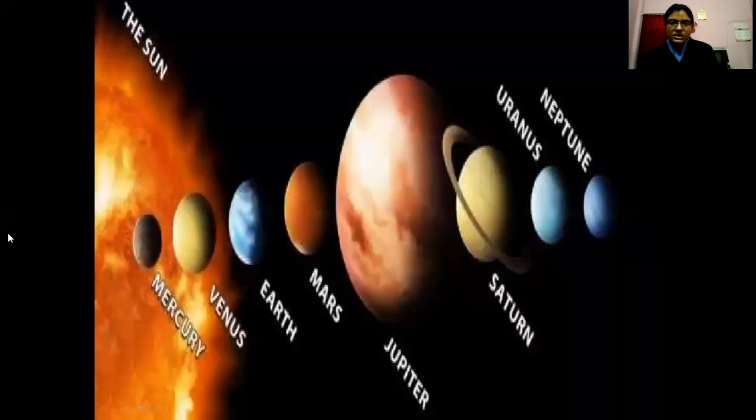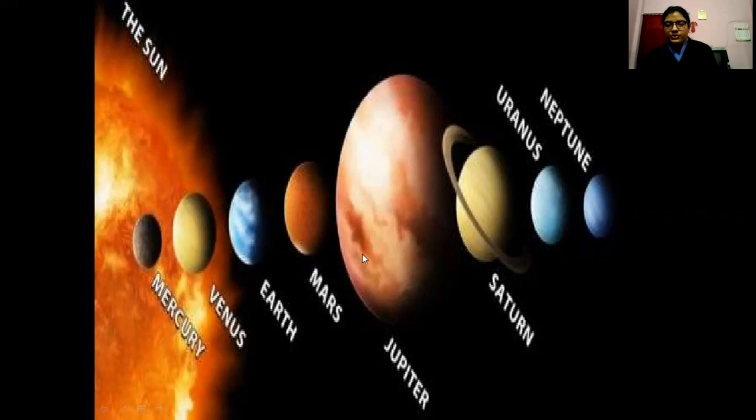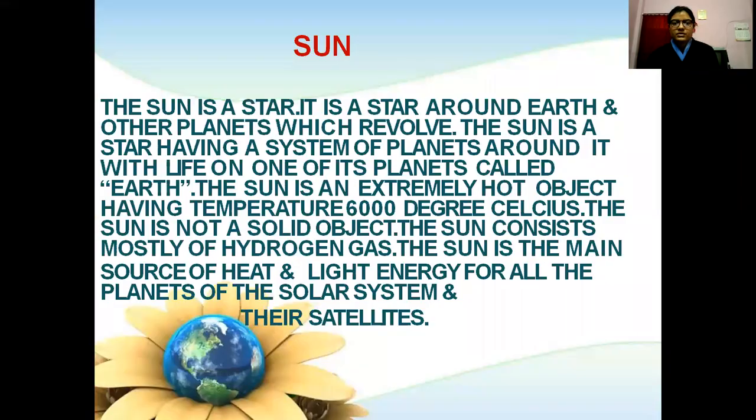Next, this is the sun and this is Mercury. After that, Venus, Earth, Mars. This is big Jupiter, Saturn, and, sorry, Uranus and Neptune. Okay. This is the order: Mercury, Venus, Earth, Mars, Jupiter, Saturn, Uranus, and Neptune.